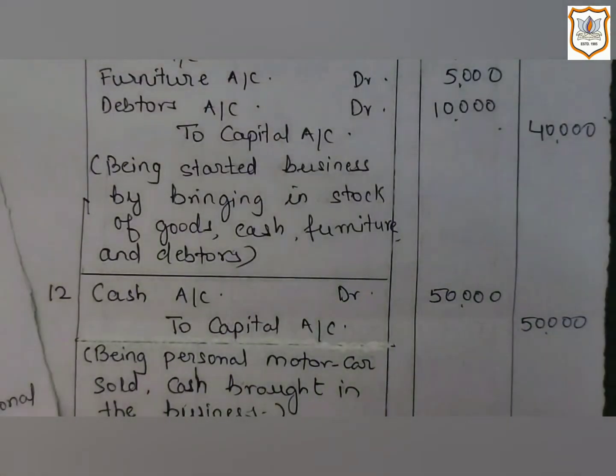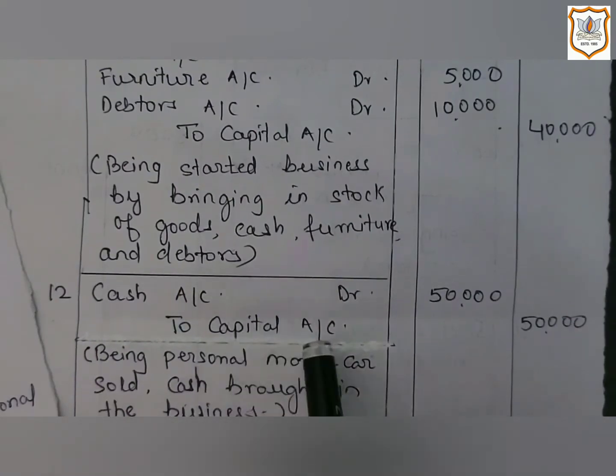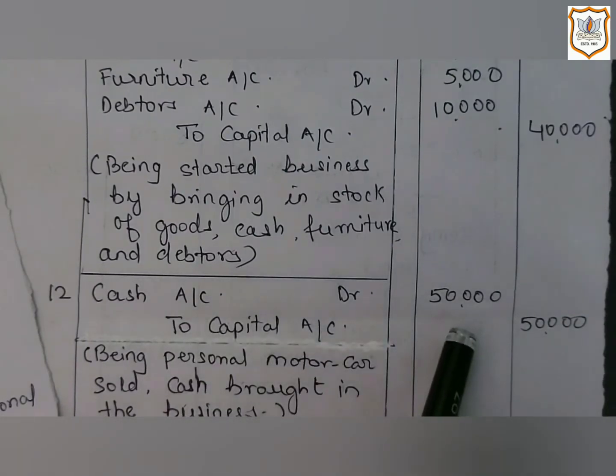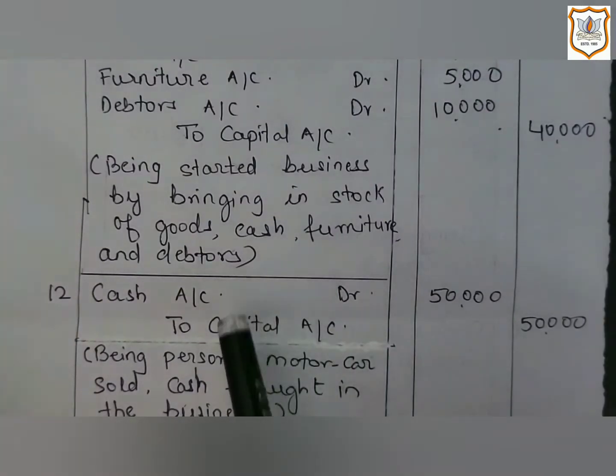Here in this transaction, the owner has sold his personal motor car, his personal vehicle, and by selling it he got 80,000. But we will not record 80,000 here because out of 80,000, he is investing only 50,000 as cash in the business. So cash is coming in the business, by the amount of 50,000. As cash is an asset, here we will apply the rule of real account.